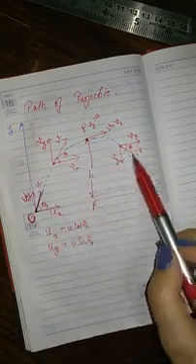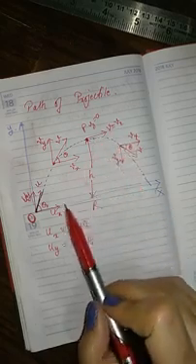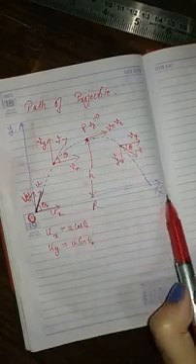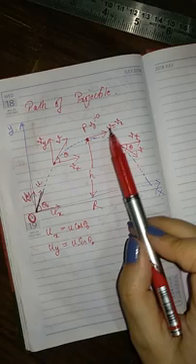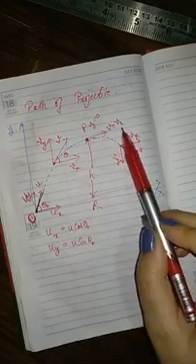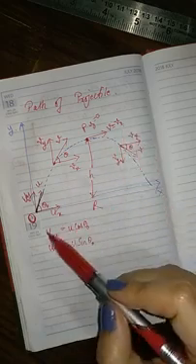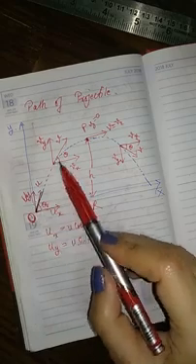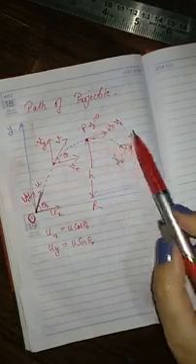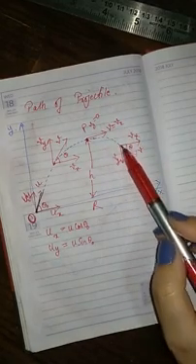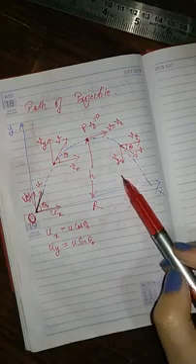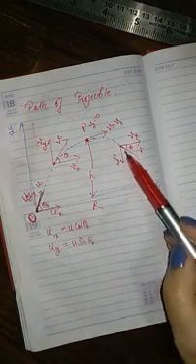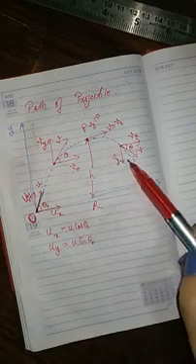Horizontal velocity is always in the same direction, always parallel to x. So at every point, Vx is not changing. But what is changing constantly is Vy. Over here it is in the direction of V, but over here Vy is 0. At this point, Vy is opposite, entirely downward. So what is changing constantly is Vy.